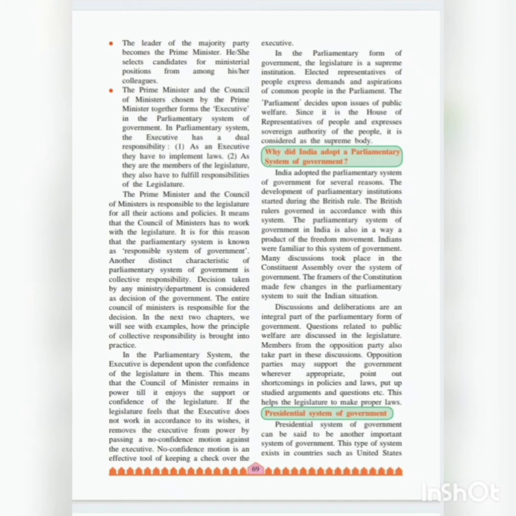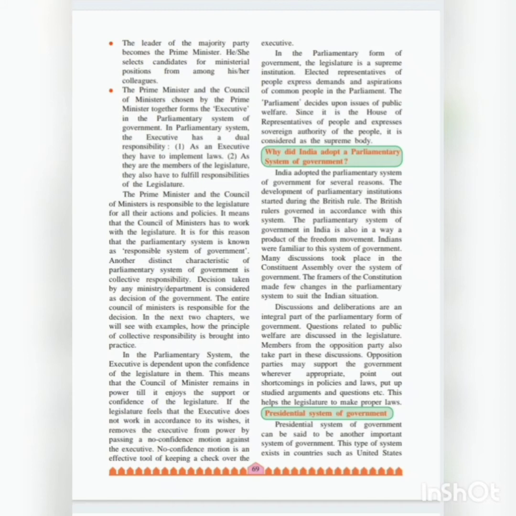It means that if the executive is not doing the work properly, a no confidence motion, that is, they have no faith in the government, can be passed, and afterwards the power can be taken from the executive. So a no confidence motion is an effective tool of keeping a check and control on the executive body.